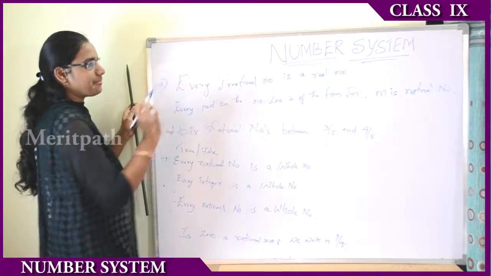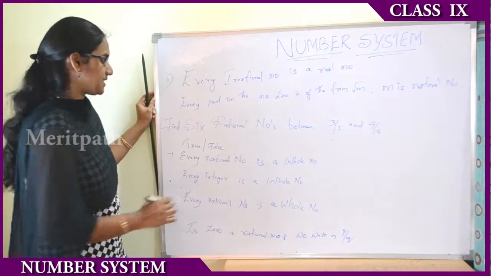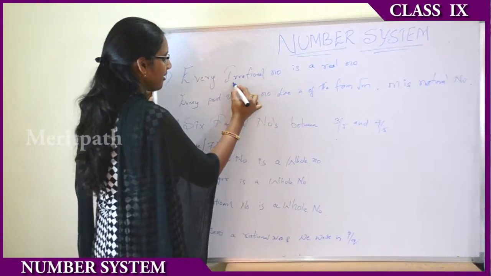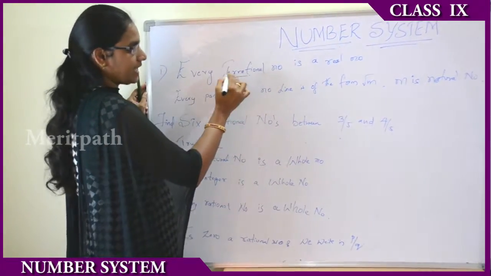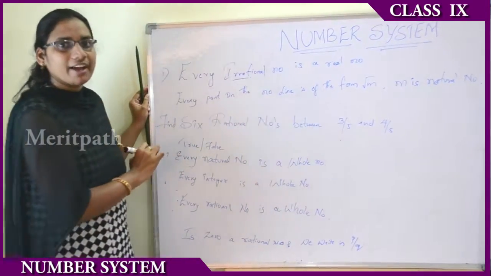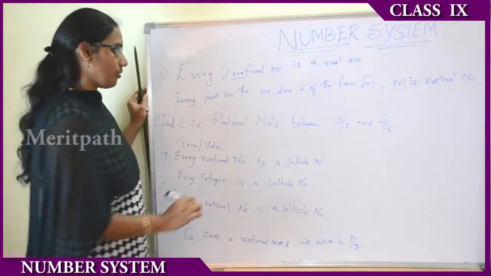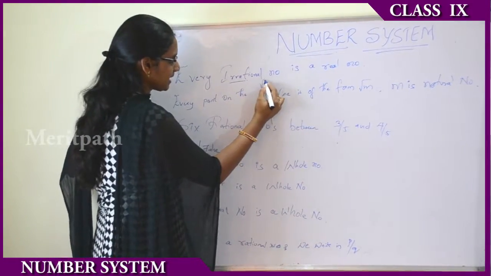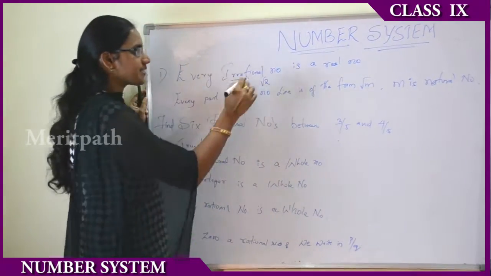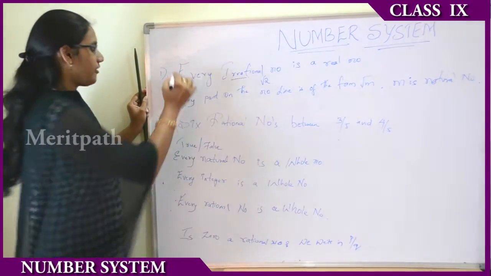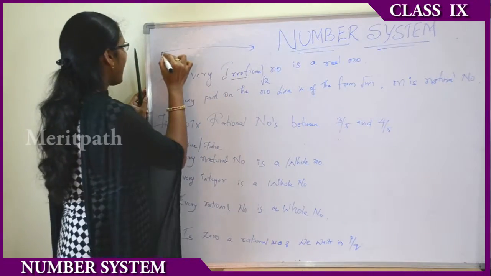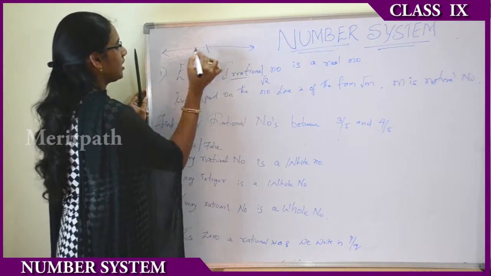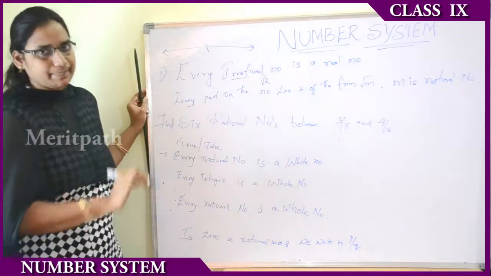Every irrational number is a real number. Yes, because an irrational number is one which cannot be written in p by q form. So, let us take for example root 2. Is root 2 a real number? Yes, of course, because every such number is a subset of real numbers.